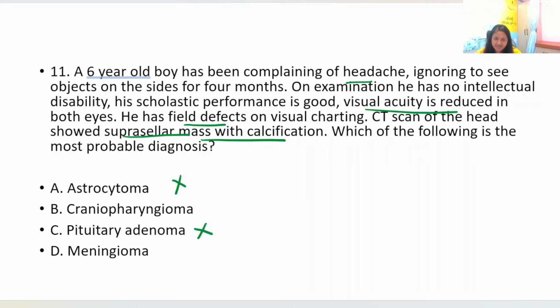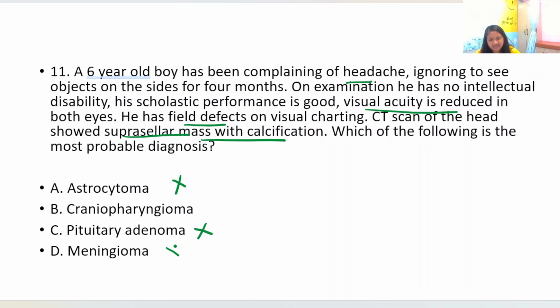Pituitary adenoma is very unlikely. Plus the pituitary gland is in the sella, okay, and when it extends vertically, then it can cause suprasellar extension. As such, a suprasellar mass by itself is not pituitary adenoma directly. Okay, suprasellar, if it is from pituitary, it's an extension of the pituitary mass into the suprasellar region.